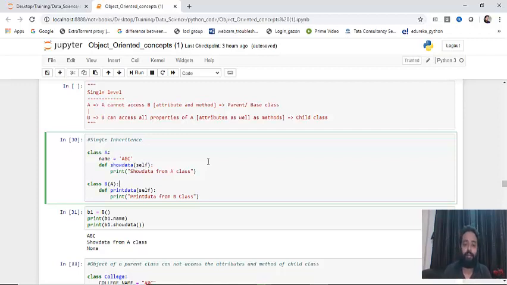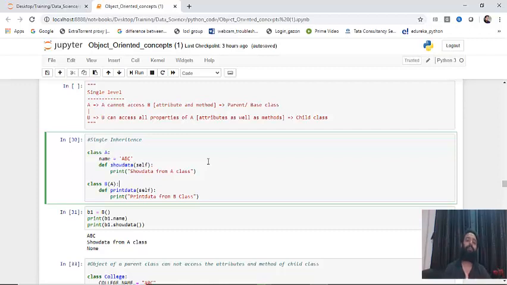Now I have created a class B, and it contains a method called print data. Same, it is also printing data from class B and taking one default argument, that is self. And what I'm trying to do is, if the requirement is that the object of B class needs the method show data, how can we do it?